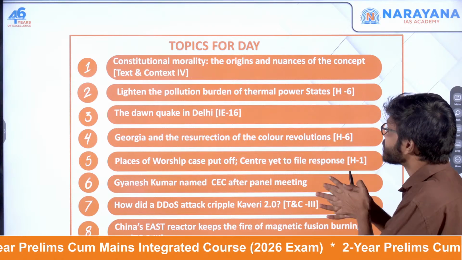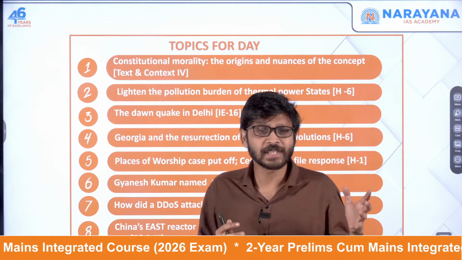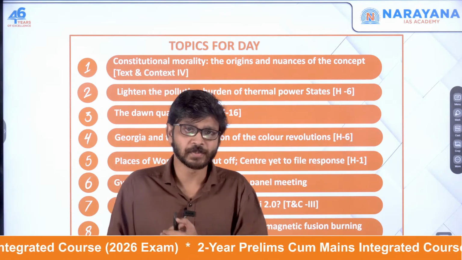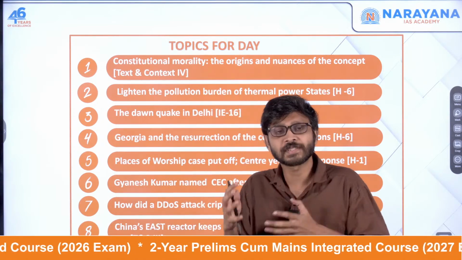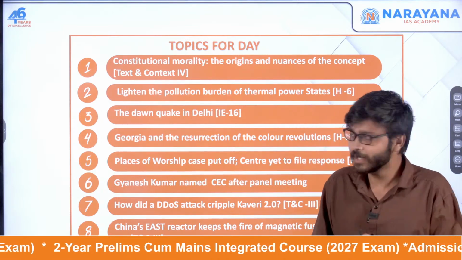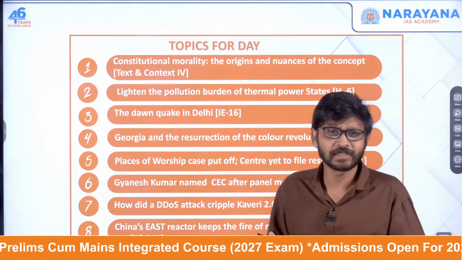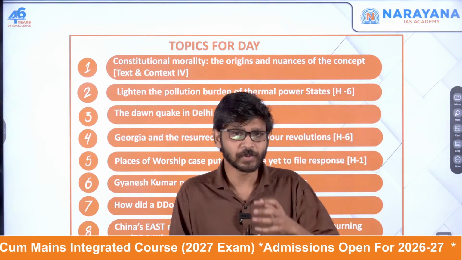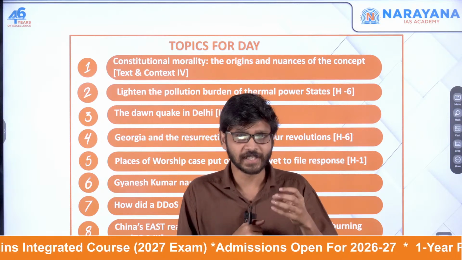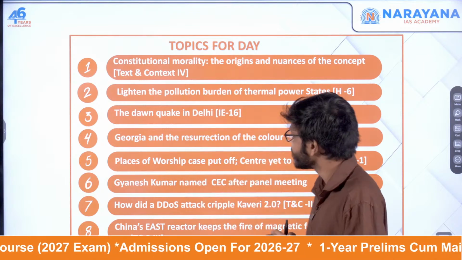The other one is lightening the pollution burden of thermal power states. Some states are producing states, some states are consumer states, but still the pollution burden is not equally distributed between these states. So we'll be discussing what the implications are. Another one is the quake in Delhi. This is regarding the earthquake which happened in Delhi. We'll be discussing the specialty of this Delhi region, what the seismic zone is, and all these things in this article.